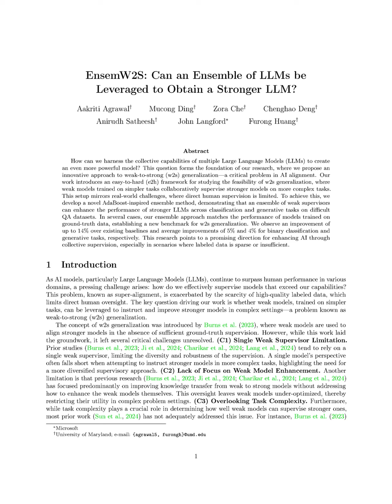The algorithm then employs a weighted majority voting mechanism, where the outputs of these weak models are aggregated to form a consensus answer. This consensus acts as a pseudo-label for the hard question, which is then used to train a stronger model. By combining the diverse perspectives of the weak models, the EnsemW2S AdaBoost algorithm enhances the supervisory signal, enabling the stronger model to learn effectively from the generated pseudo-labels, ultimately improving its performance on complex tasks.